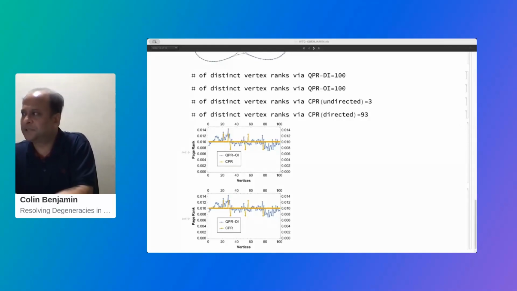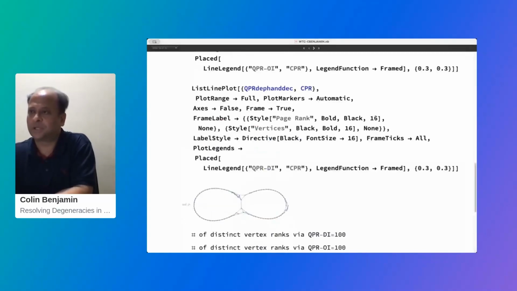So the question is about the benefits of using Wolfram language for my presentation. Well, with Wolfram, it gives a number of networks. I only showed the graphs related to Watts-Strogatz and the 8 vertex graph.